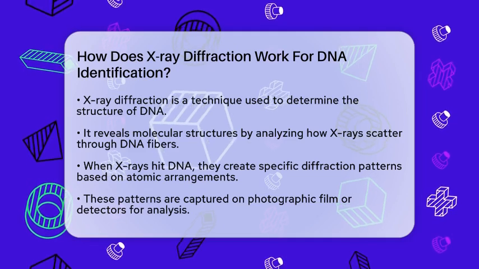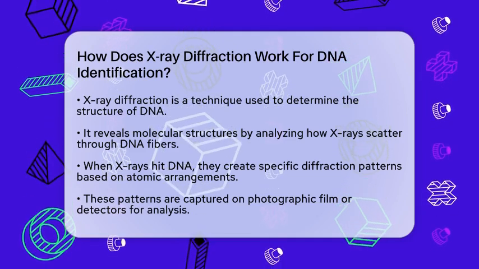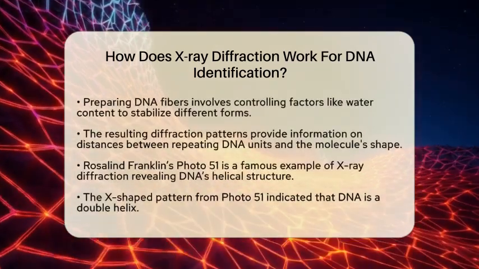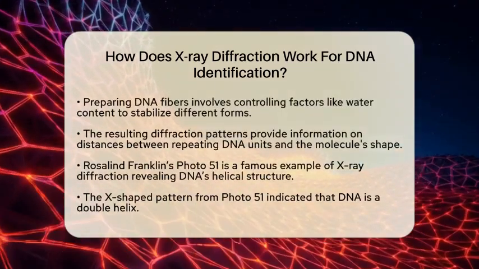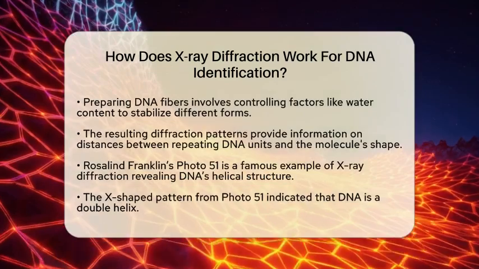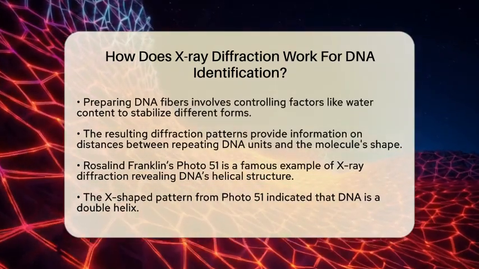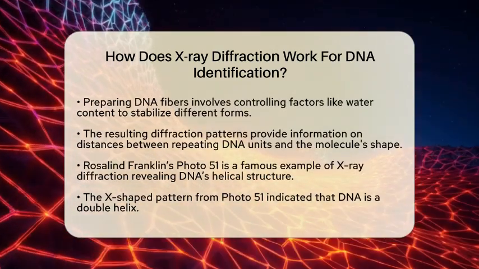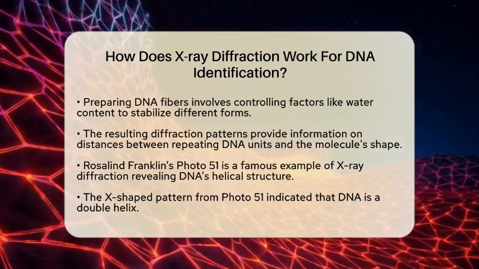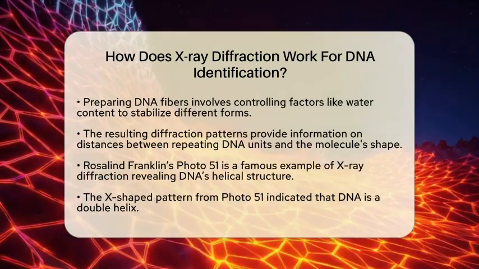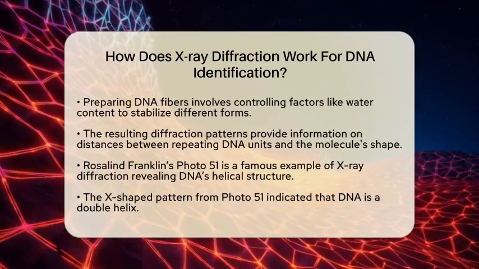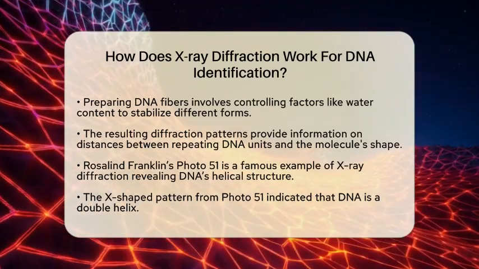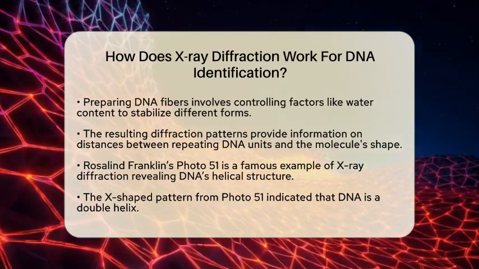The process starts with preparing DNA fibers in a controlled environment. Factors like water content are adjusted to stabilize different forms of DNA. When the X-rays hit these fibers, they scatter and create a pattern of spots or shapes. This pattern contains vital information about the distances between repeating units in the DNA and the overall shape of the molecule. One of the most famous examples of this technique is Rosalind Franklin's photo 51.